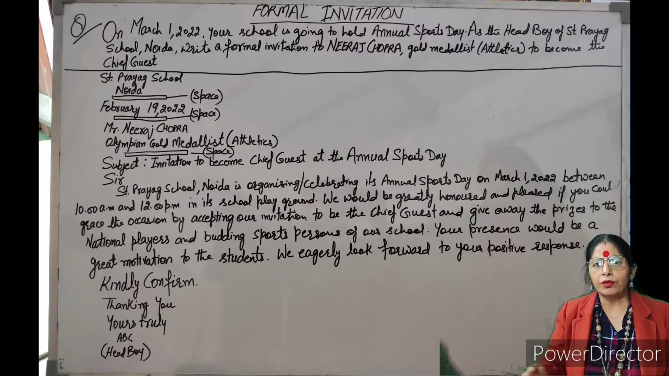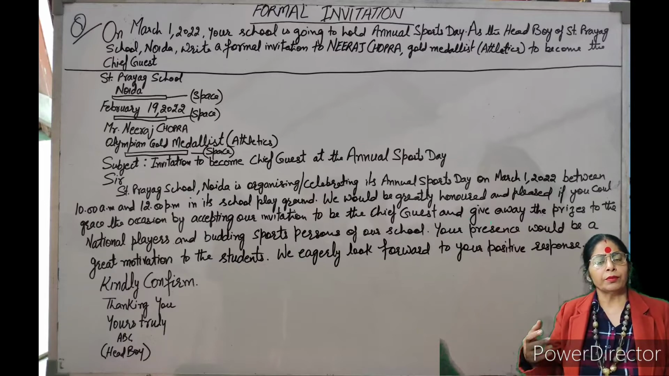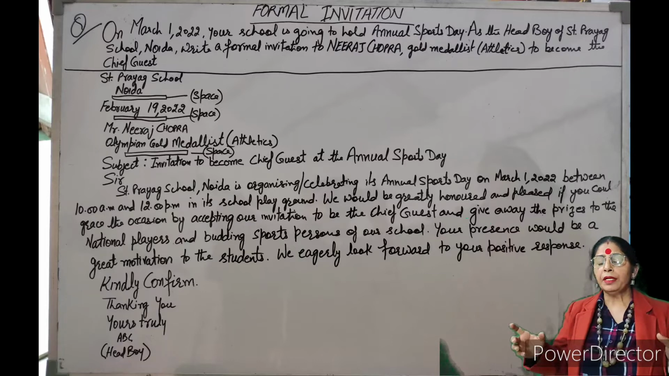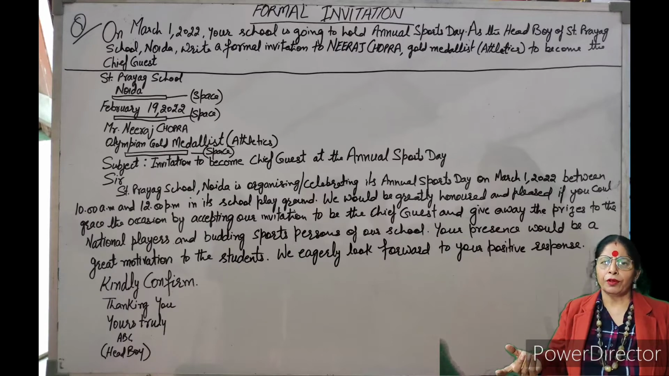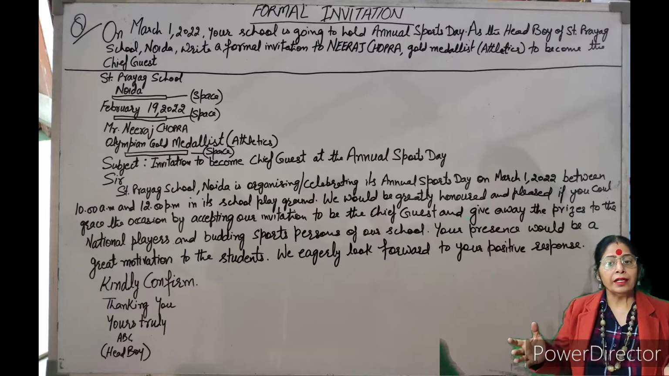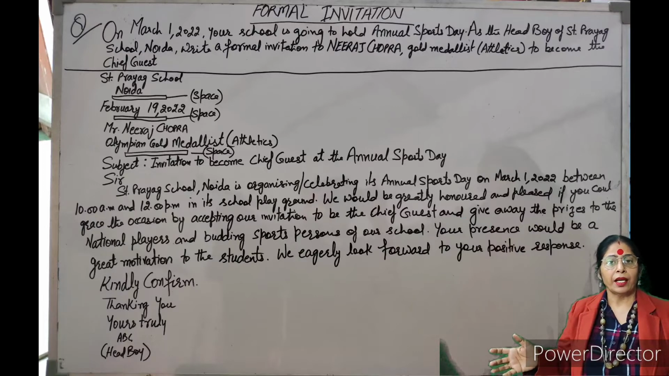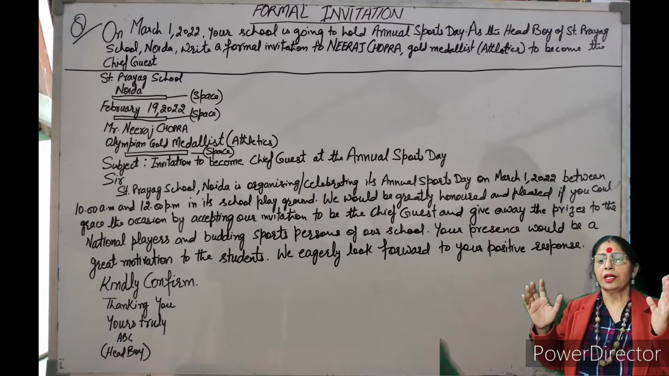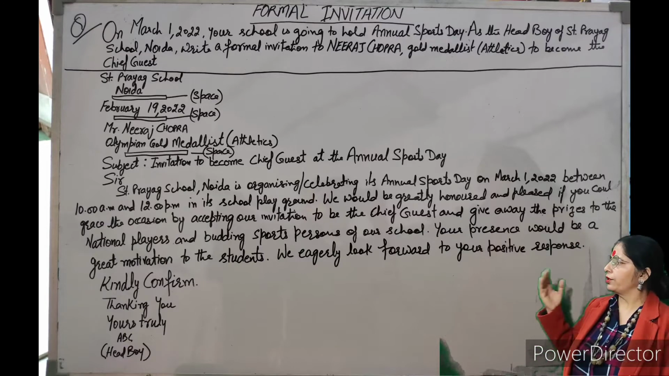Here it can be school playground, or you can name any other ground, if your school is not having that ground. Sometimes we go to some other place, so you can name any. Otherwise, school playground. Full stop. We would be greatly honored and pleased, or one word even will be enough if you want to write one word. So we will be greatly honored and pleased if you could grace the occasion by accepting our invitation to be the chief guest and give away the prizes to the national players and the budding sports persons of our school. Now here, because this is annual sports day, we are naturally writing national players.